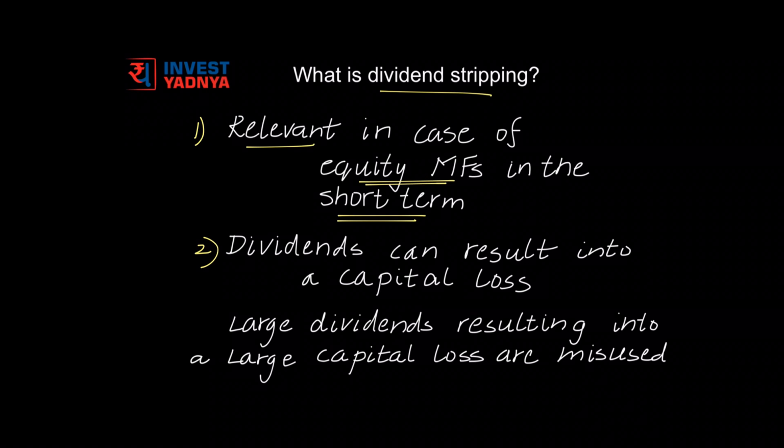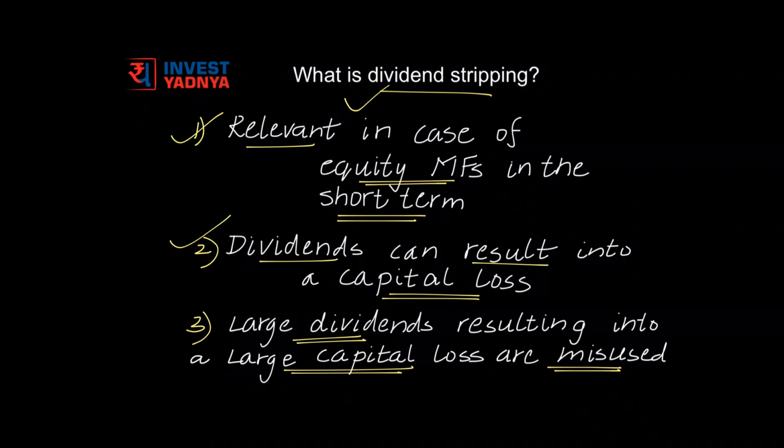Second, in case of equity mutual funds where the investment duration is less than 1 year, dividends can result into a capital loss. We'll see an example of how this exactly happens. And after understanding 1 and 2, you can understand how large dividends resulting into large capital loss can be misused. And that exactly is what is dividend stripping.